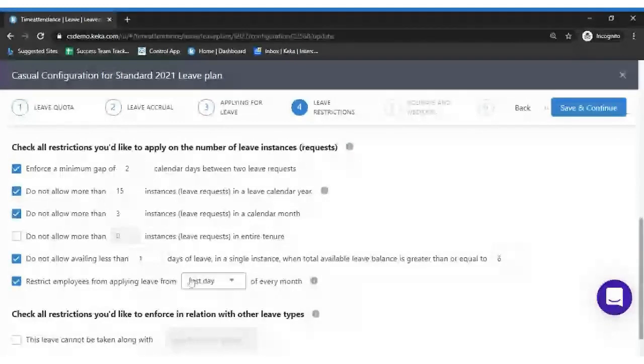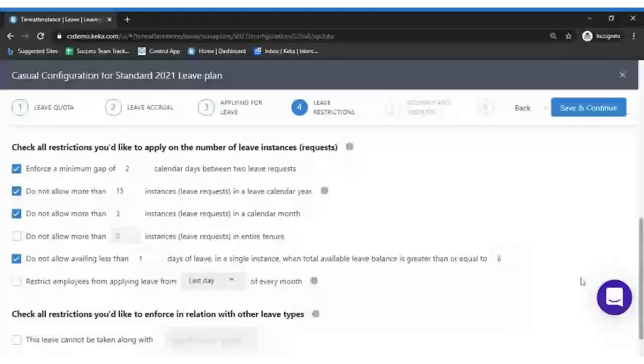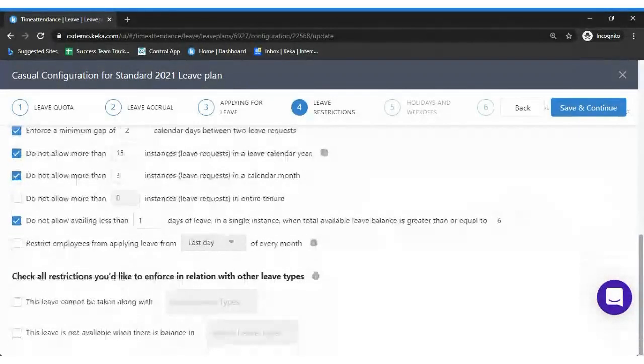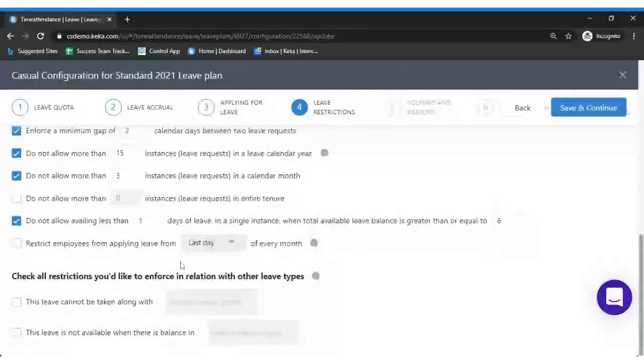The next option restricts employees from applying for the last day of the month. As I mentioned, restrict employees from applying for leave on dash day of the month. I suggest you don't select this option as well, because it would be a problem for employees who are applying leave for an emergency as well. Even they would not be able to apply.